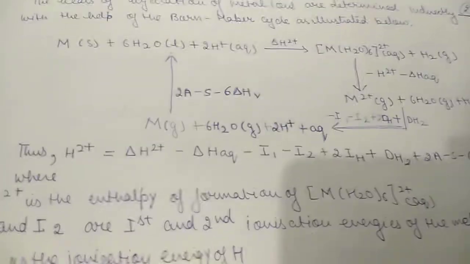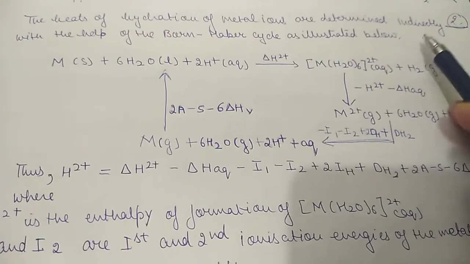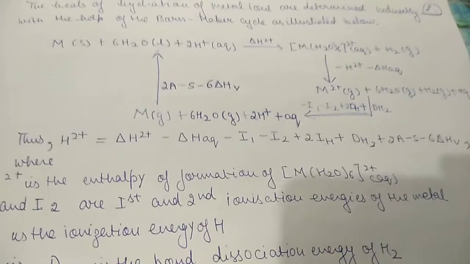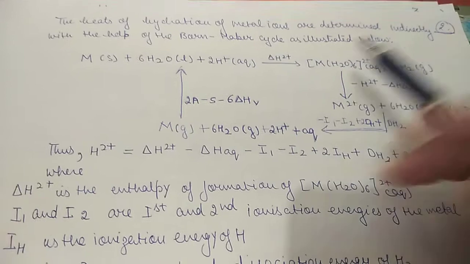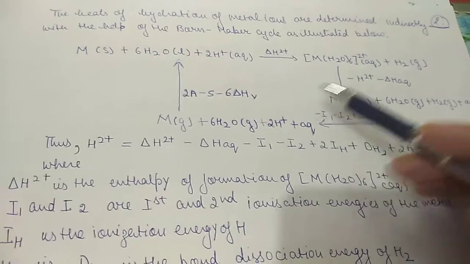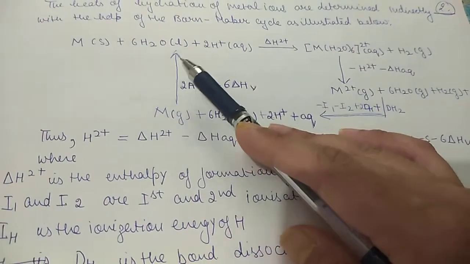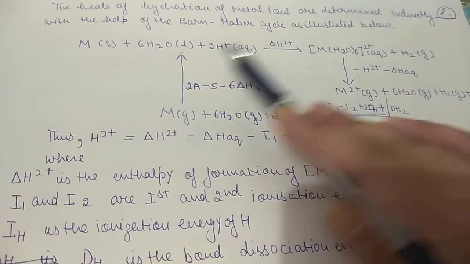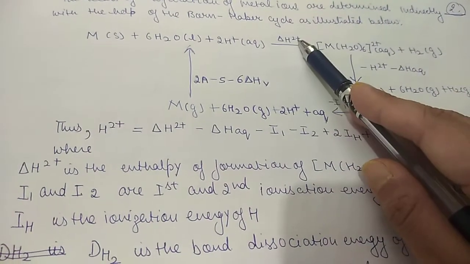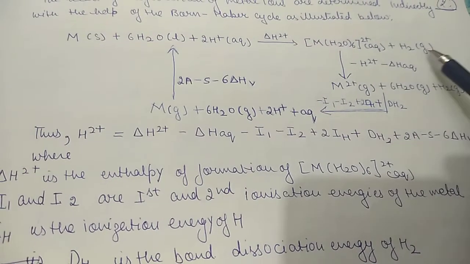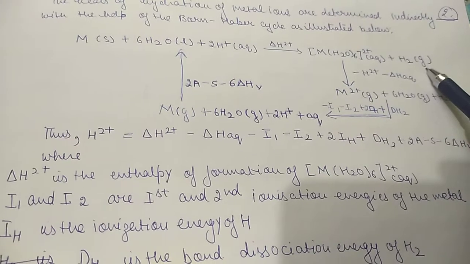Then next, the heat of hydration of metal ions can be determined indirectly with the help of the Born-Haber cycle. You have studied the Born-Haber cycle in your lower classes. So from the Born-Haber cycle also we can determine the value of heat of ligation. Like this is metal, this is water, and this is the H positive ion for the equation required. If we look at this whole equation, delta H2 is the heat of ligation. So the whole equation will be M(H2O)6 2 positive in aqueous state plus hydrogen gas that will be released.